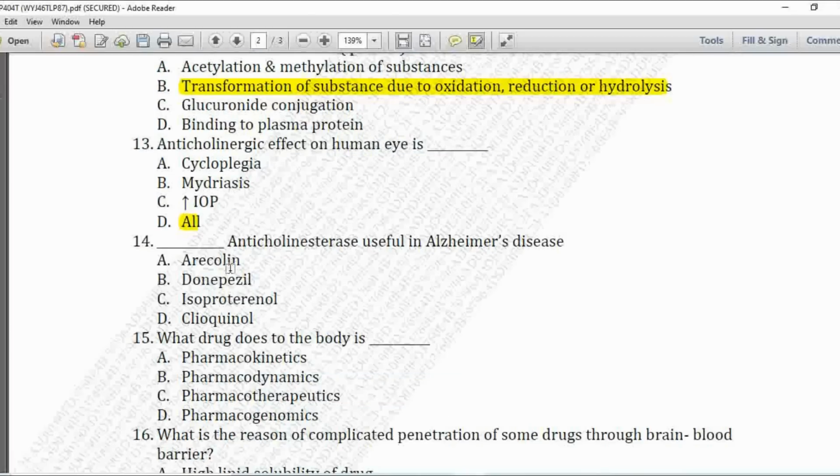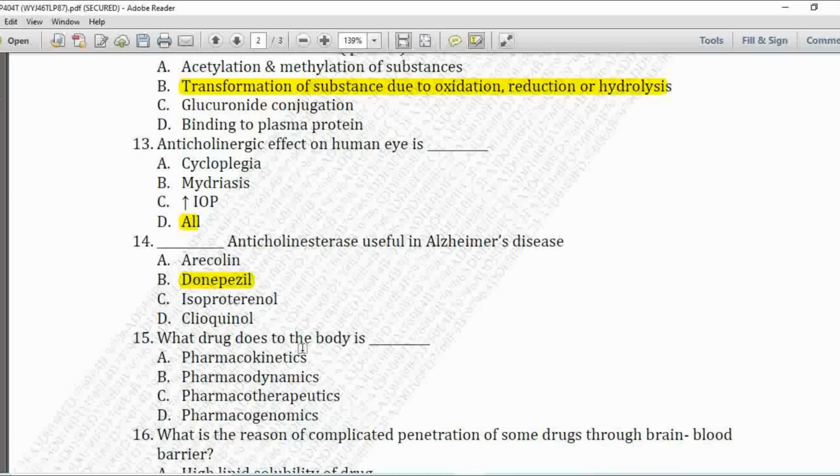Next MCQ, dash anticholinesterase useful in Alzheimer's disease. Option A is arecoline, B is donepezil, C is isoproterenol, D is physostigmine. See here the anticholinesterase useful in Alzheimer's disease is option number B, that is donepezil.